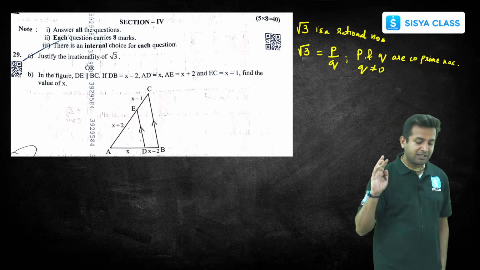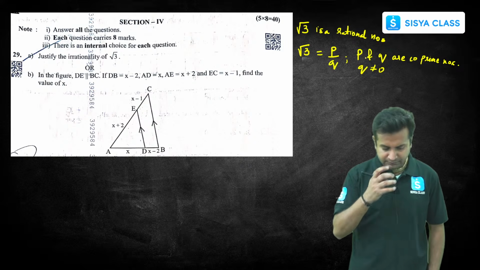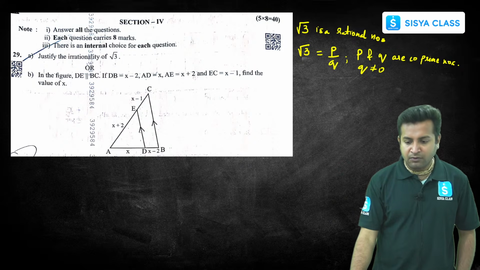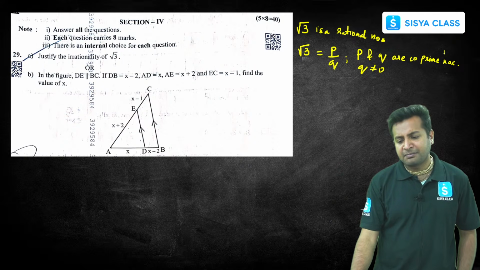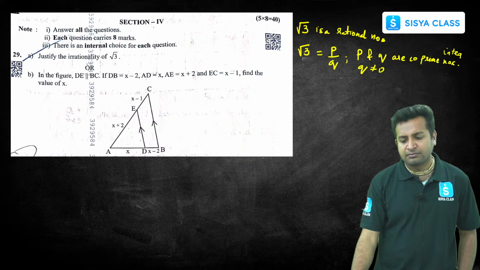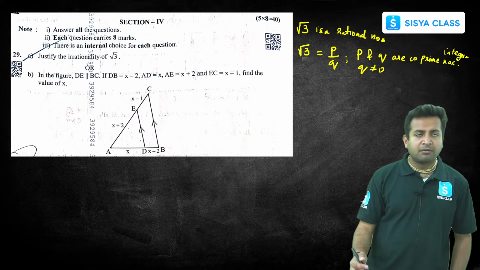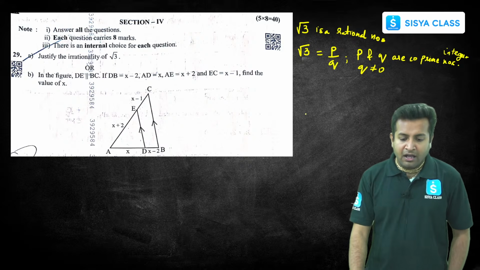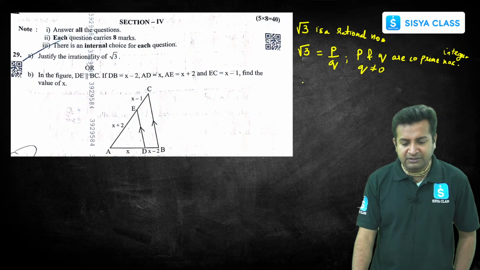Definitely q should not be equal to 0, right? Now, co-prime integers, basically, instead of numbers we can write integers. Got it?